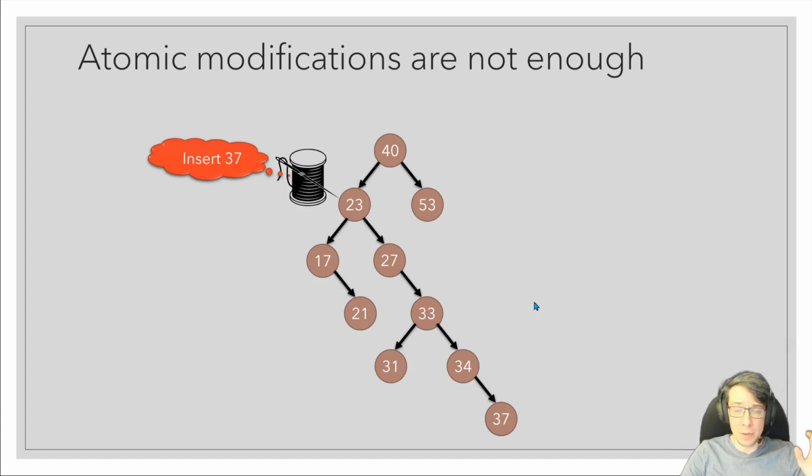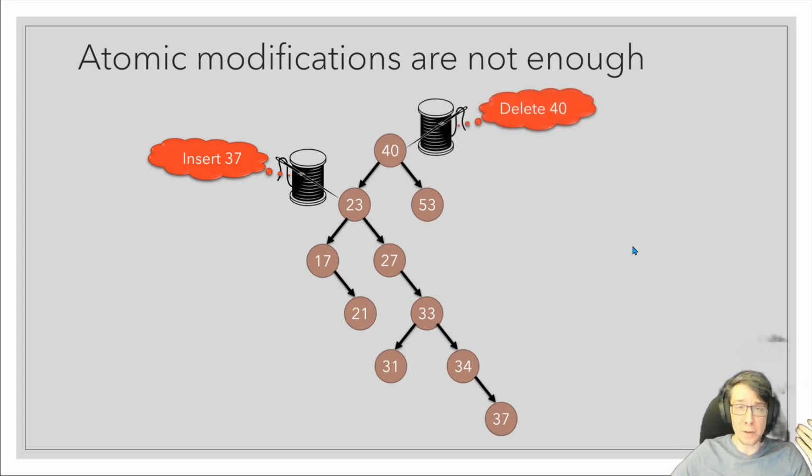Okay, so what if we want to implement that tree in a concurrent setting using KCAS? Well, it turns out that's a surprisingly difficult task, even if we have KCAS. To see why, suppose we start doing an insertion of key 37. Of course, it starts at the root node, which contains 40, and then since 37 is smaller than 40, it goes down to the left. And suppose that insert of 37 goes to sleep for a moment, and then a delete of 40 atomically completes.